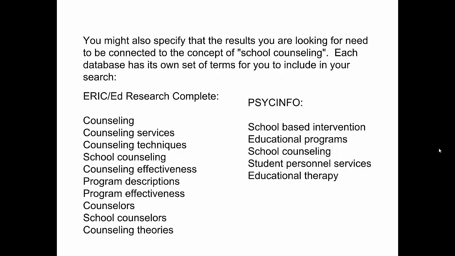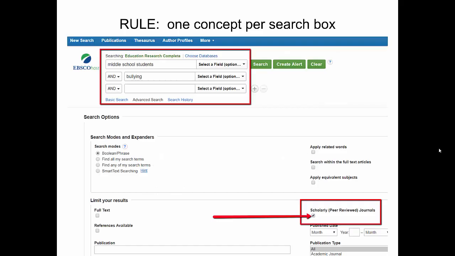So for example, in PsycInfo, we would be looking for school-based intervention if we were looking for programs that are used to intervene or solve a problem as a solution. But in the education databases, that might be called something like program effectiveness. They're usually more programs rather than just saying school-based intervention. So you've got to learn the terms that are out there being used for your topic in each of these databases.